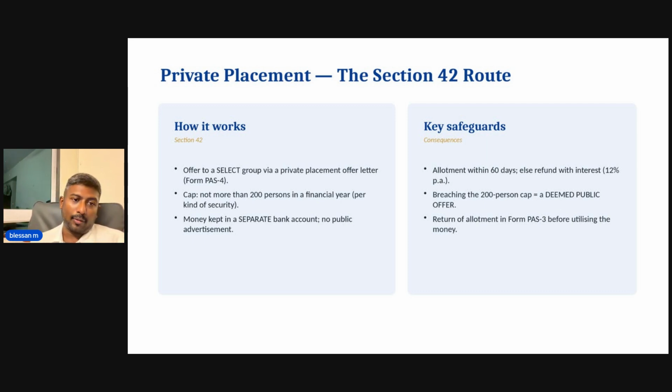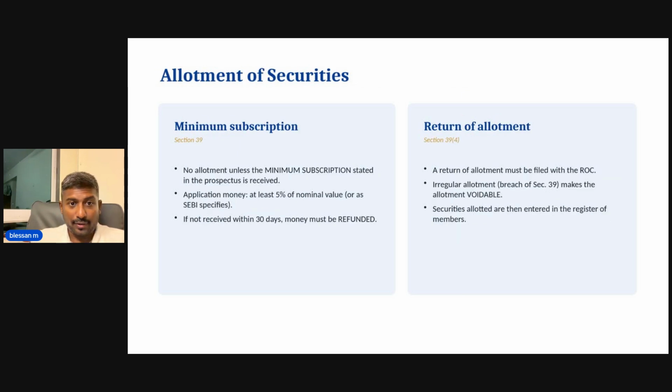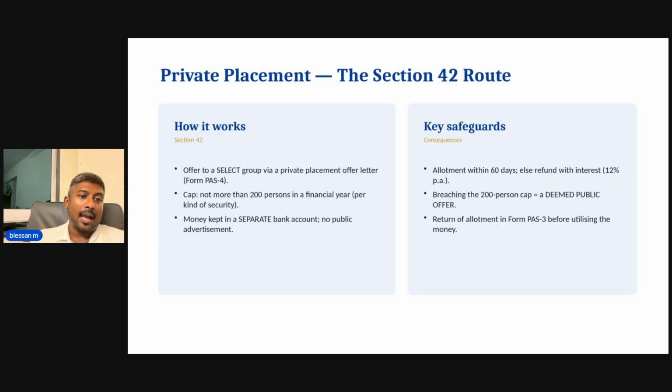The key point you have to remember is it is for 200 persons, and if it is more than 200, then it would be deemed a public offer, and allotment should be made within 60 days. Contrasted with the public offer, that is 30 days, and if not, it should be refunded with 12% interest per annum. Unlike the public offer, the return of allotment should be filed in form PAS 3 before utilizing the money.